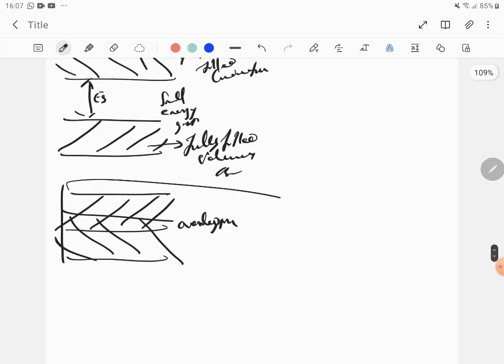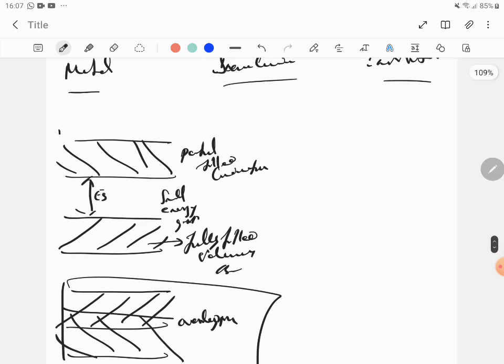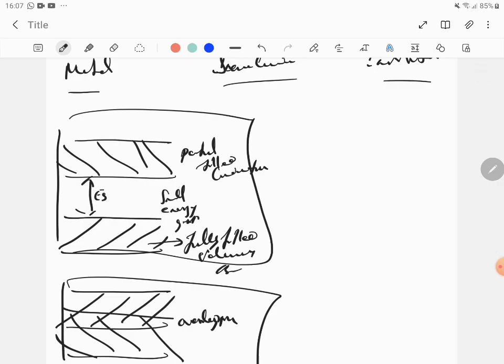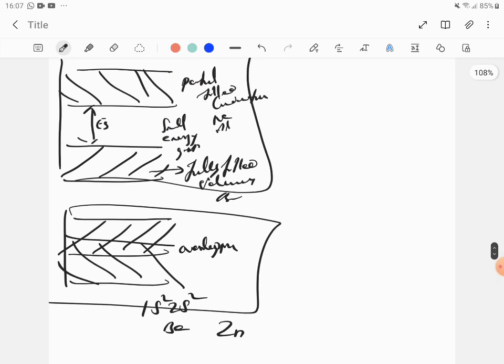The overlapping condition occurs for anything which ends with s2: 1s2, 2s2, which is hydrogen, helium, lithium, beryllium, for example. Zinc is another example of overlapping because it ends with s2. Anything which ends with s1, such as sodium or aluminum, will have a smaller energy gap.